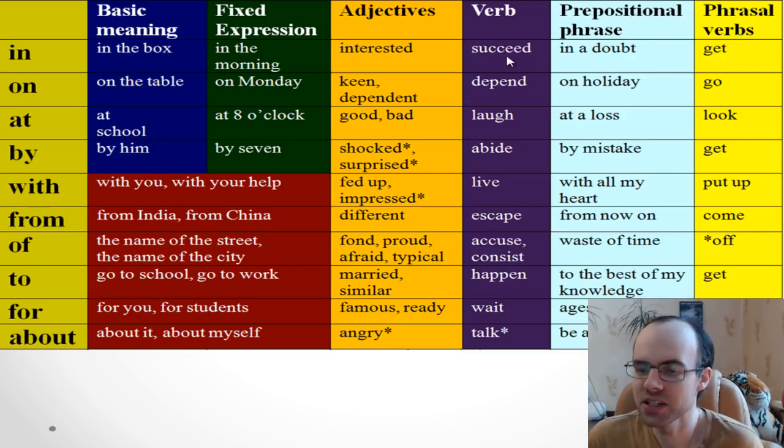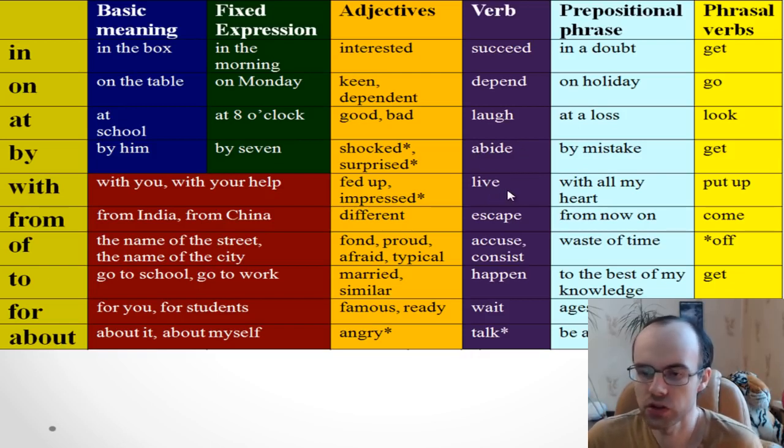So I succeeded in doing it. It means I did it very well. Depend on. It depends on you. Laugh, don't laugh at me. Abide means follow, abide by. So you need to abide by the rules, or you need to follow the rules.